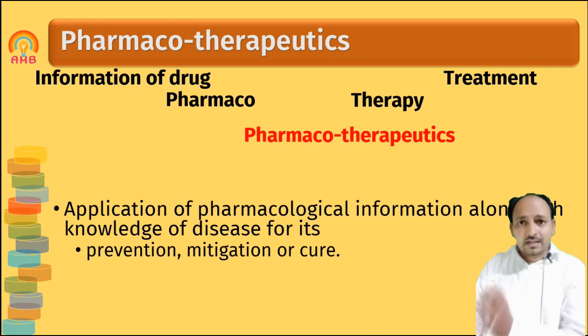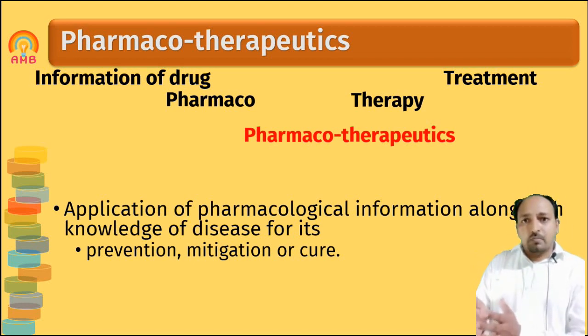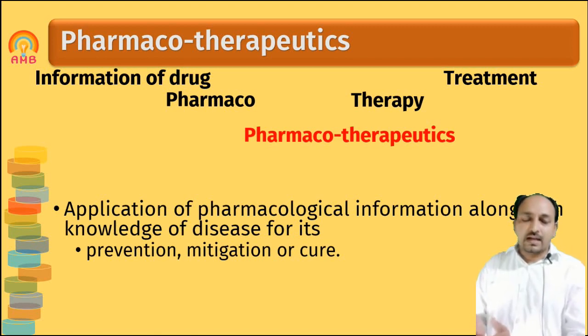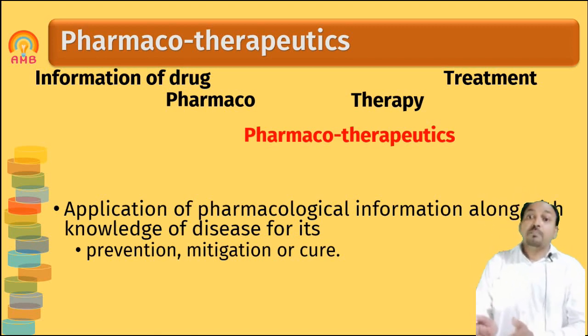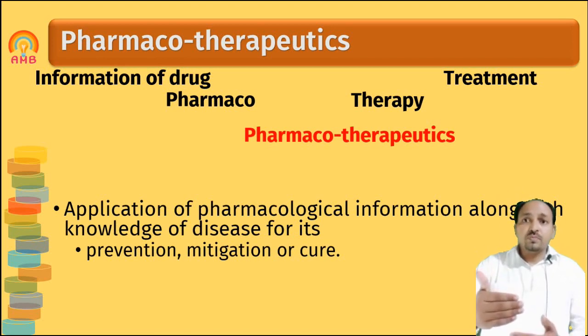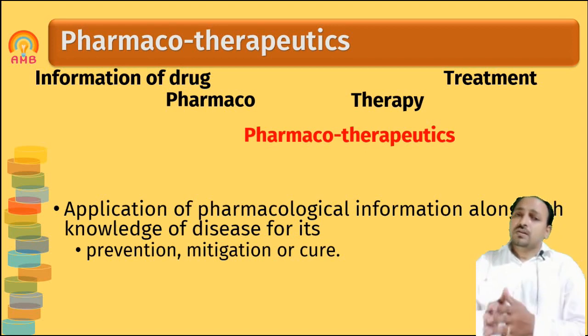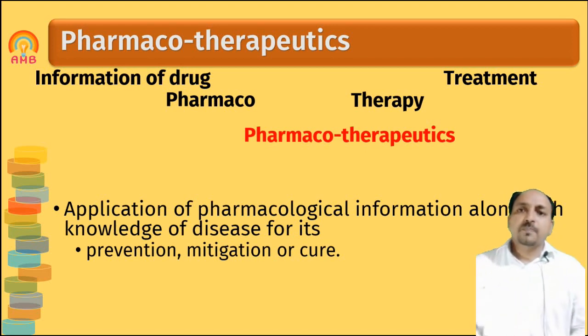We have data obtained by the clinical pharmacology branch about that drug, and we know in which disease the drug can be used. But how the drug can be used, what should be the dose, what should be the frequency of administration, whether it is taken one time daily or two, three or four times daily, all that study is done in pharmacotherapeutics.